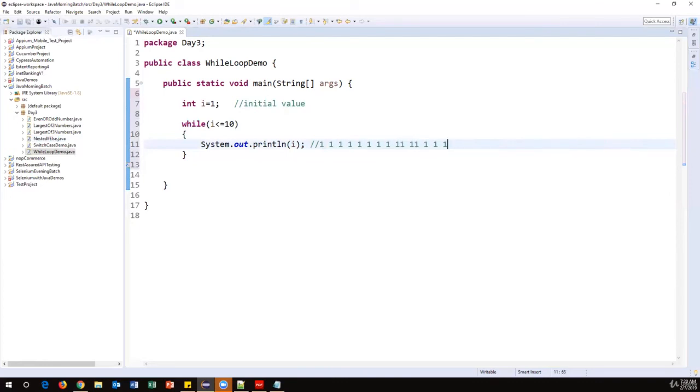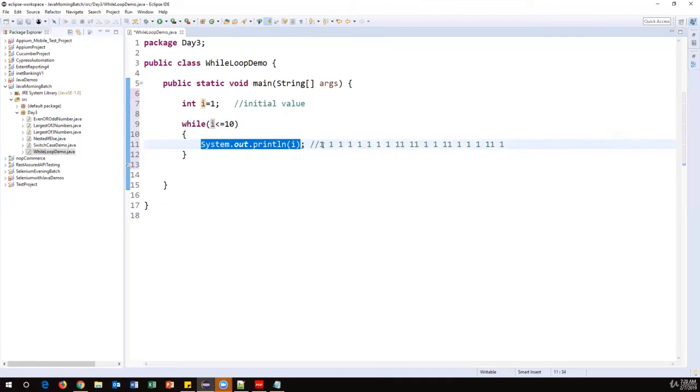So how many times will it repeat like this? Because this condition never becomes false, it will go into an infinite loop. It will keep on printing 1, 1, 1, 1, 1, 1. It will go on like this. Your program will never exit, because this condition is always matching. If the condition is matching, this statement will keep on executing and printing the number.